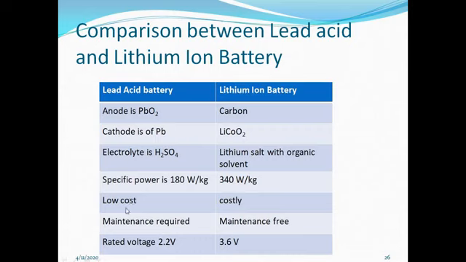Lead acid battery is having low cost. Lithium ion battery is costly. For lead acid battery, maintenance is required. For lithium ion battery, it is maintenance free. Rated voltage for lead acid is 2.2 volt. For lithium ion battery it is 3.6 volt. This is the comparison.